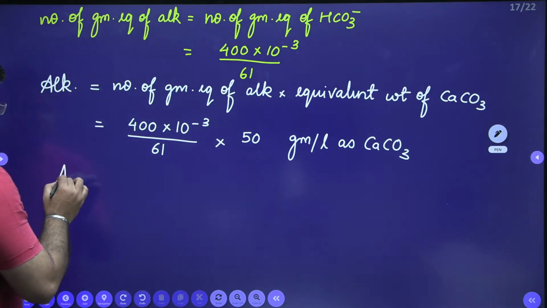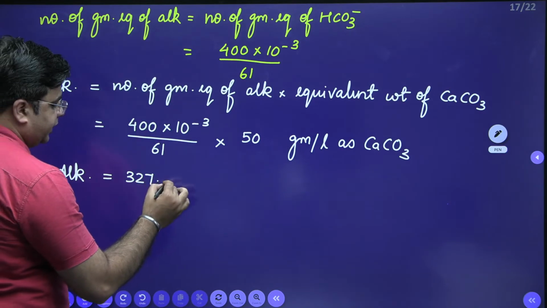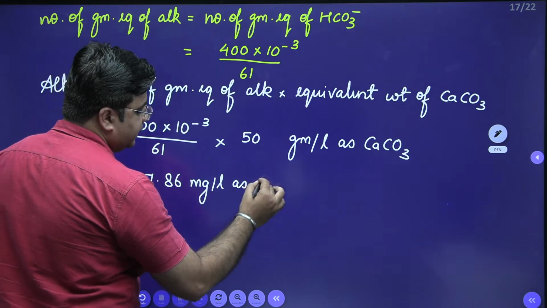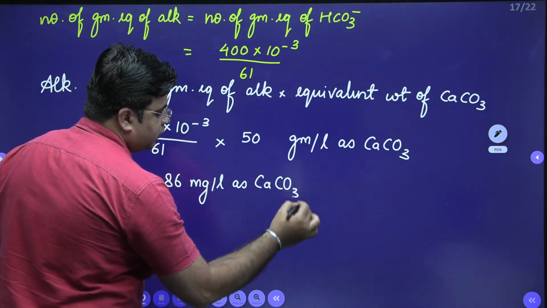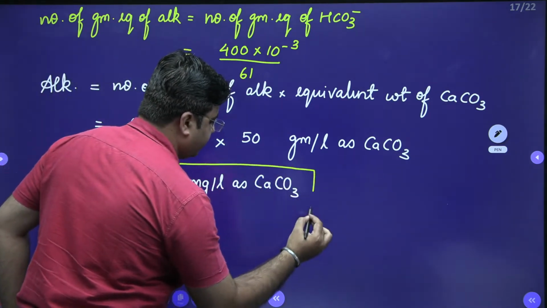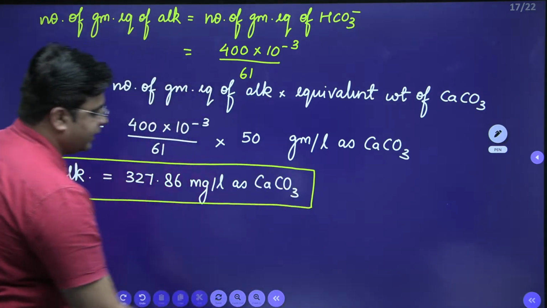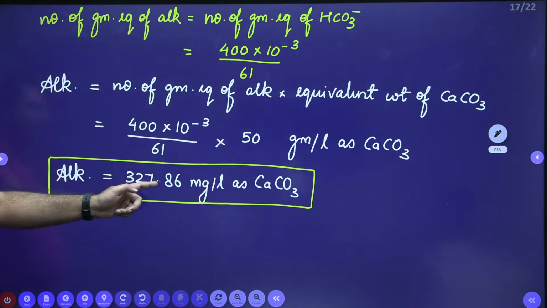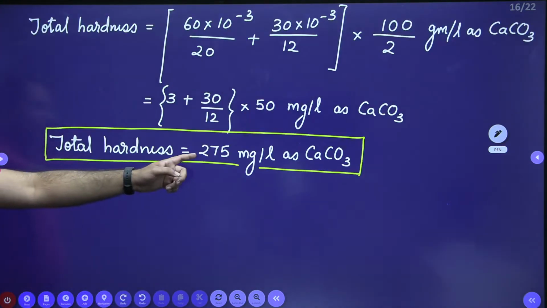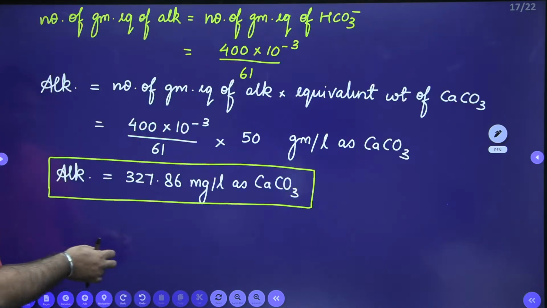So alkalinity comes out to be 327.86 milligram per liter as CaCO3. This is my total alkalinity, right? 327.86 is my total alkalinity and 275 milligram per liter as CaCO3 is my total hardness. Now I'll write all this.